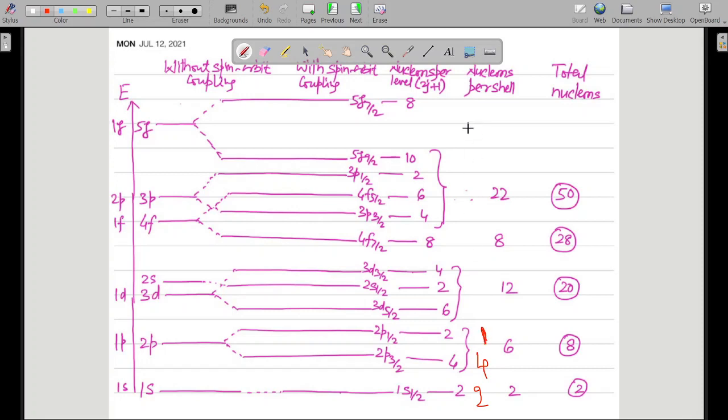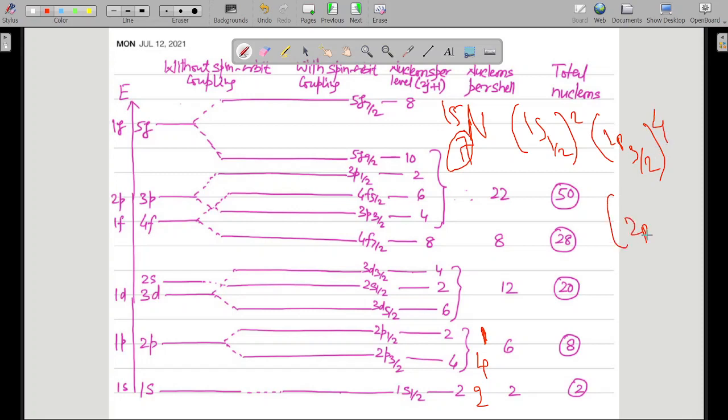So what will be the nuclear configuration of the protons in N 7 15? Let us write 1s half 2, then we have 2p 3 by 2 4, and we have 2p half 1.